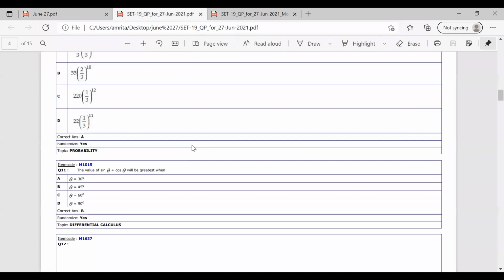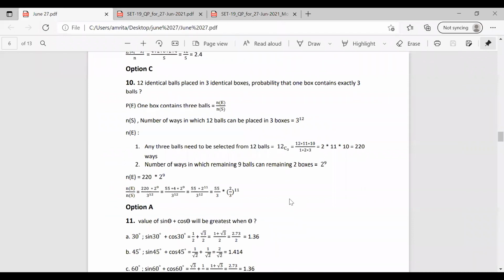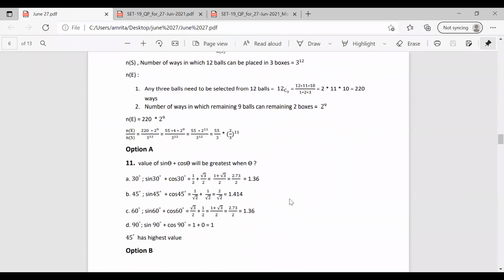And the next is a simple question. We have the value of sine theta plus cos theta will be greatest when. We know the values of all these thetas. Just have to substitute and find out which one is larger. So sine 30 plus cos 30, sine 45 plus cos 45, sine 60 plus cos 60, sine 90 plus cos 90. A simple question. So substituting, simply we have the values with us. We know the values of sine and cos for all these angles.